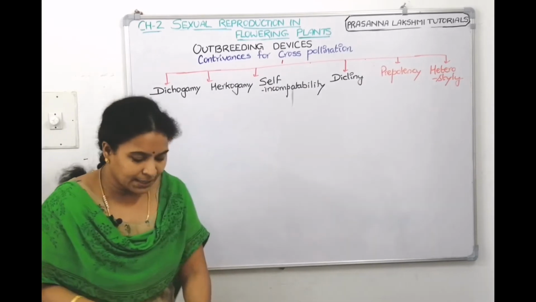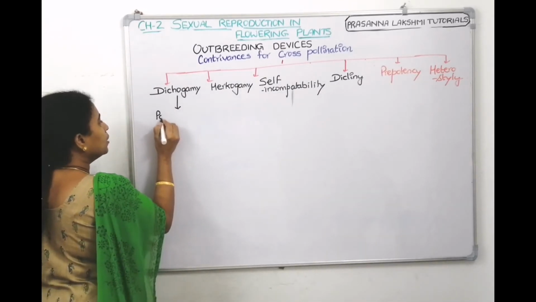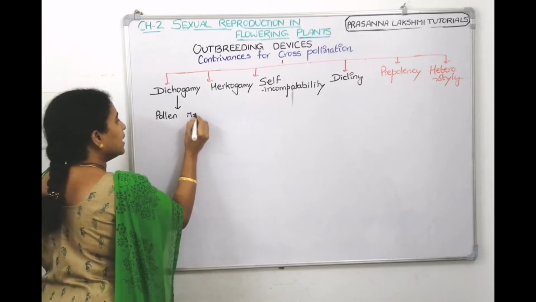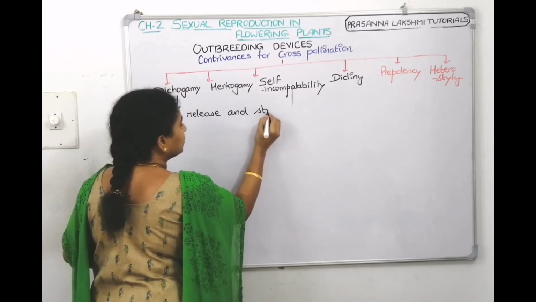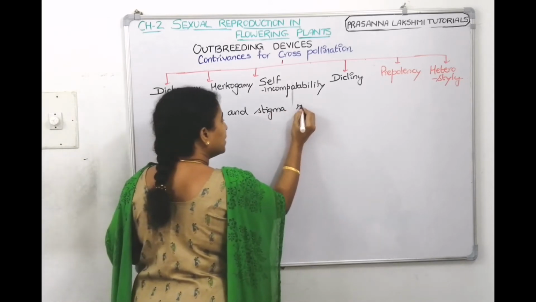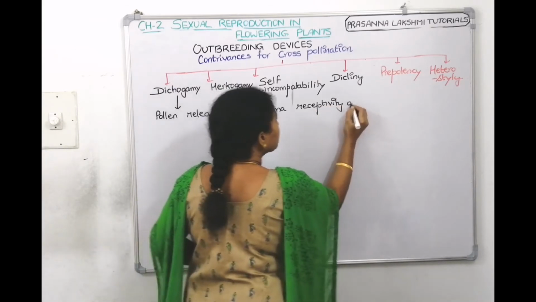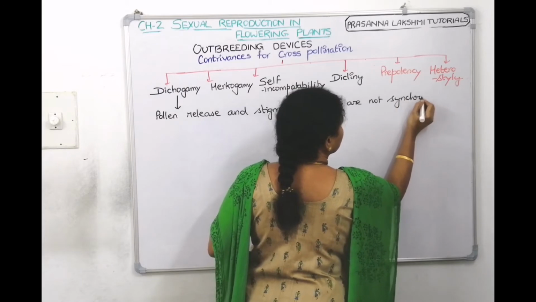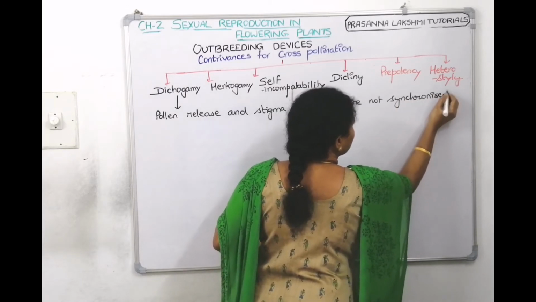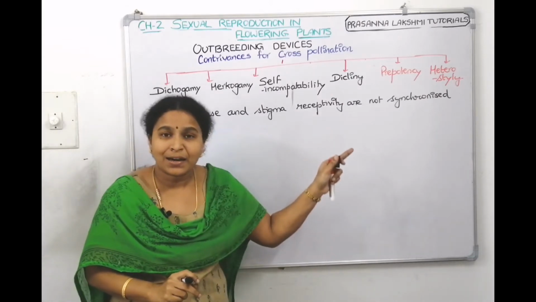So, what can we write for dichogamy? For dichogamy, we are telling the pollen release and the stigma receptivity are not synchronized.